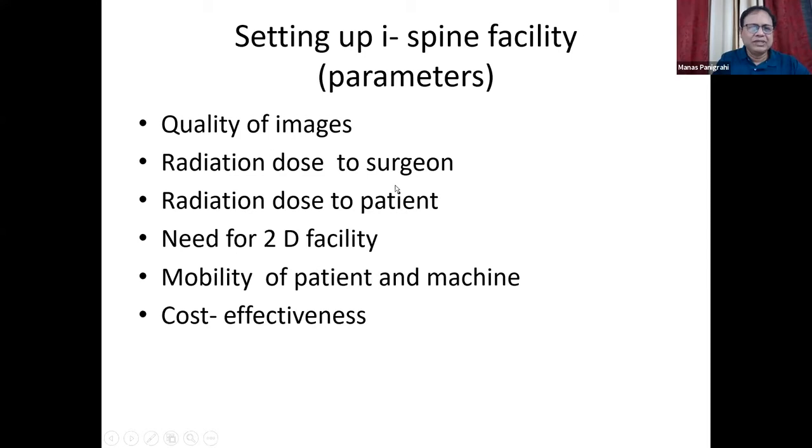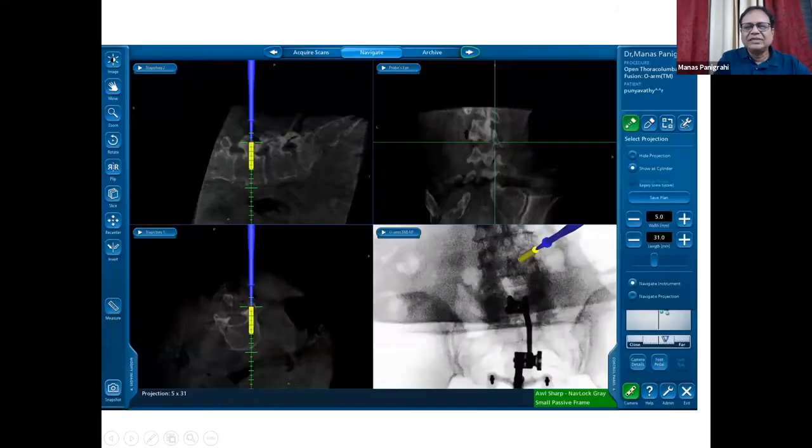And when we do all this, we usually look at 3D images with the O-arm or ICT. But whether we need a 2D facility, whether it's helpful or not, and when we use this huge machine, the mobility of the machine in relation to the patient is also important. So which is better depends on which is more mobile, more flexible, and more cost effective. One has to get 3D in the sagittal plane, the axial plane, and the coronal plane to have a proper trajectory. And this can be obtained either with an O-arm or an intraoperative CT scan.